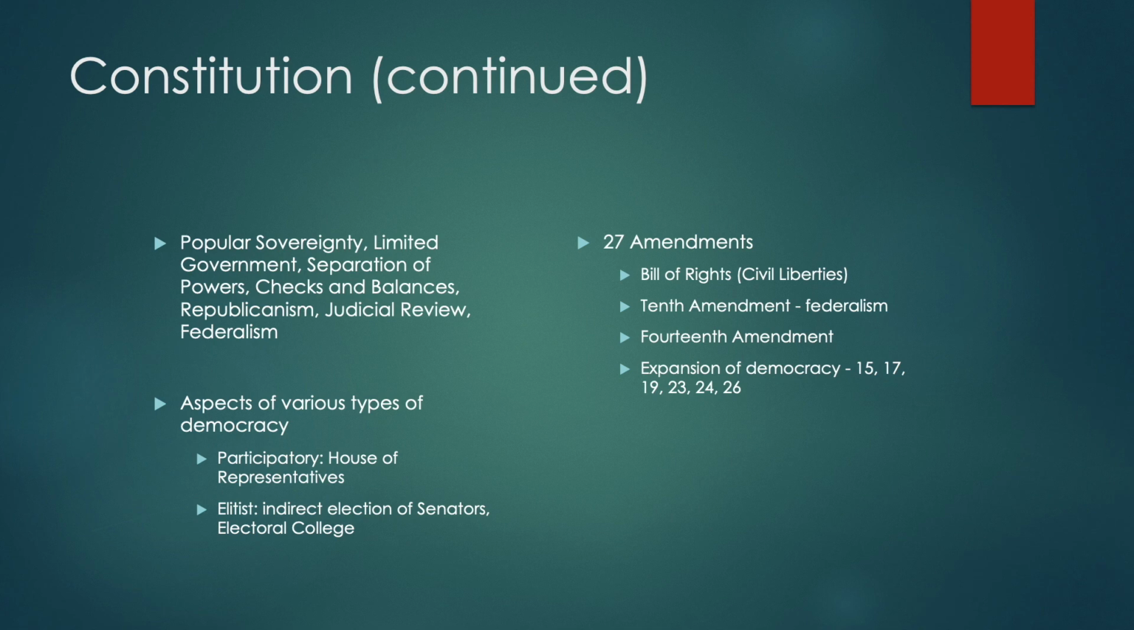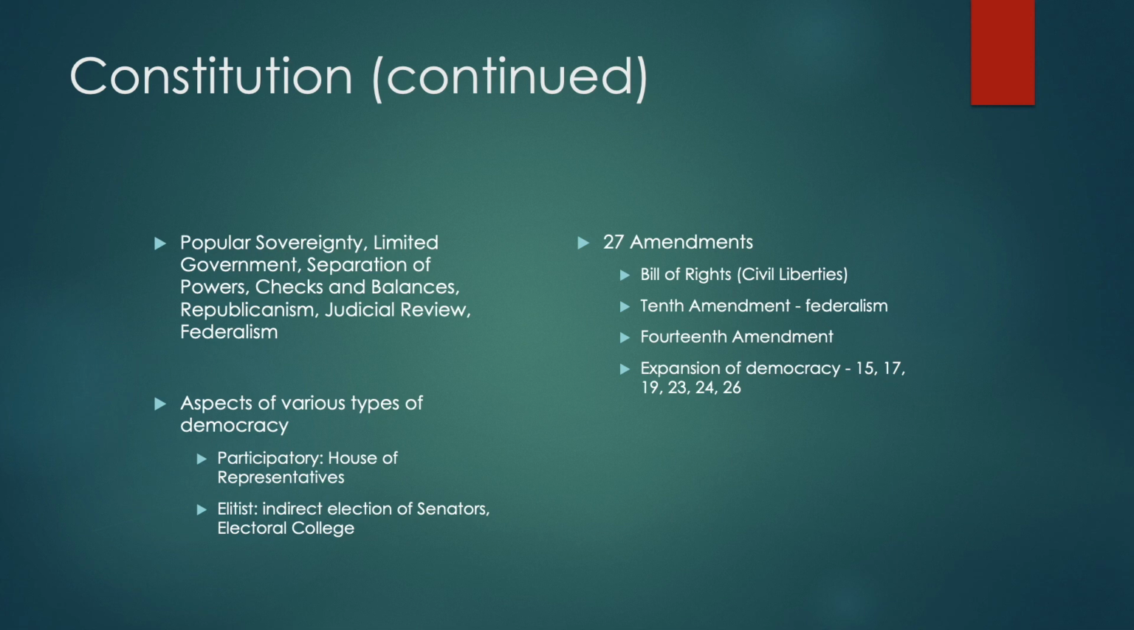Limited government, meaning a government cannot do anything and everything that it wants to do, that it is limited by its creation. Separation of powers, meaning each department of the government, each branch of the government has its own unique powers. Checks and balances says that each branch of the government has the ability to limit or check other branches. Republicanism means the idea of a government made up of representatives of people.